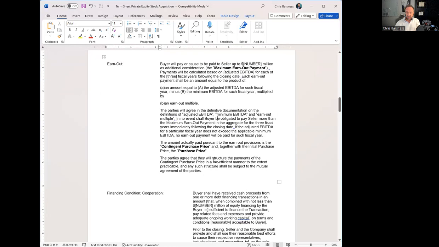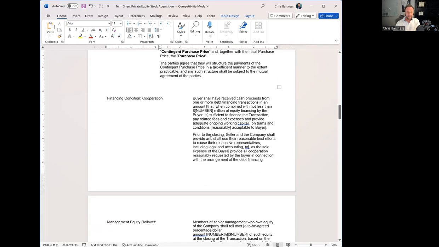Sometimes you'd have things in here like if there's a certain debt, like a loan that you're applying for, maybe an SBA loan, part of the purchase price might be paid by that loan proceeds. And in that case, you might have a financing condition, which is this section here, that if we can't get our loan, then we can't close. So we would have to be able to walk away from this transaction.